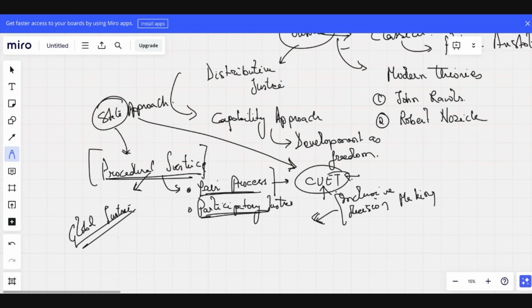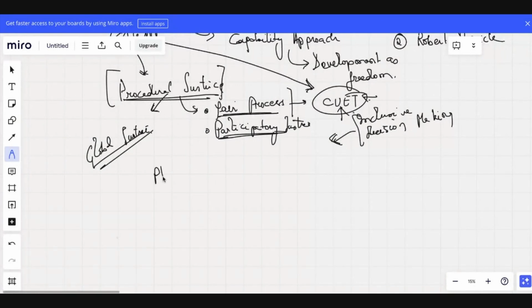Whenever we are looking at any of the philosophers, the two important things we are going to look at are, first, the definition, and second, the classification. Is it clear? Yes or no? Yes, sir.